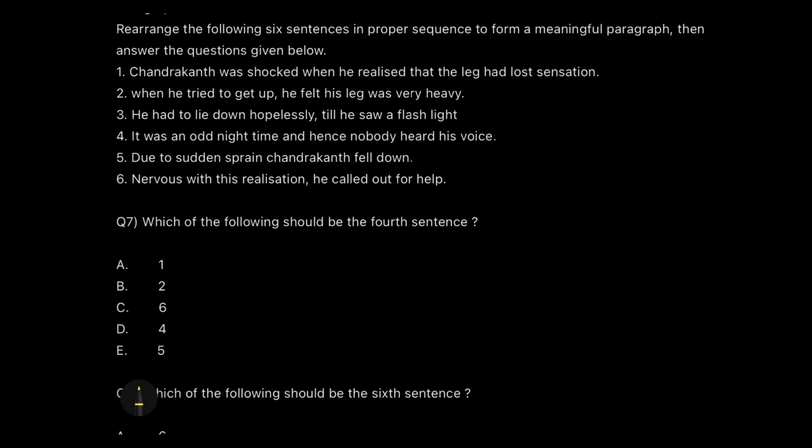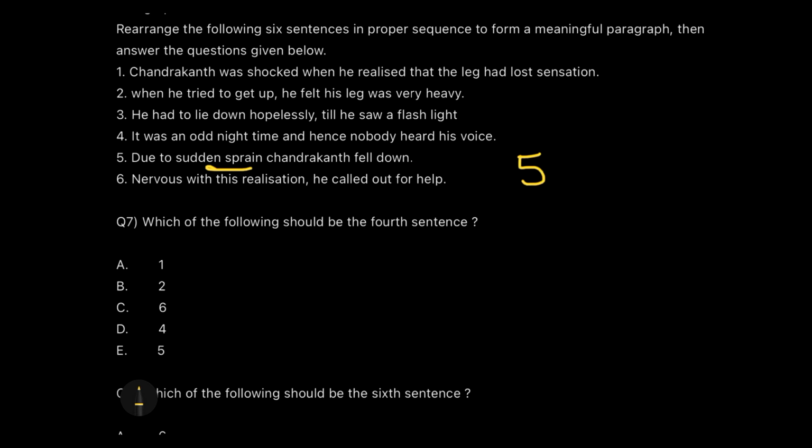So when we are searching for the exact combination, what is the first thing we do? The first thing we do is try to figure out कि story शुरू कहाँ से हुई. So story शुरू इस बात से होगी कि Chandrakant actually found that he is not able to raise his leg. For that, see, due to sudden sprain, Chandrakant fell down.